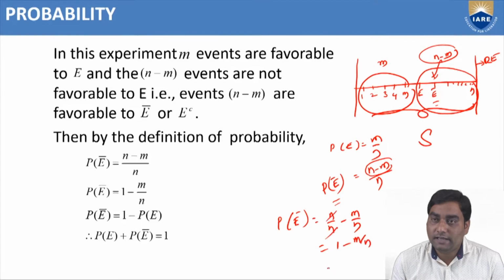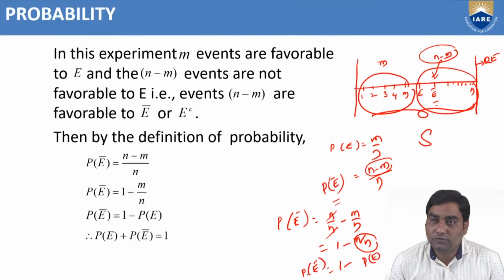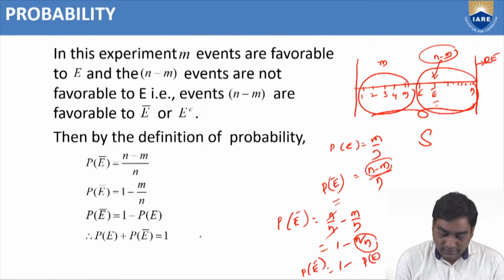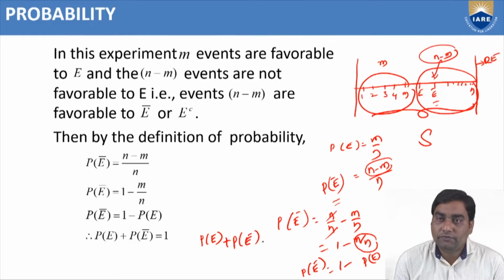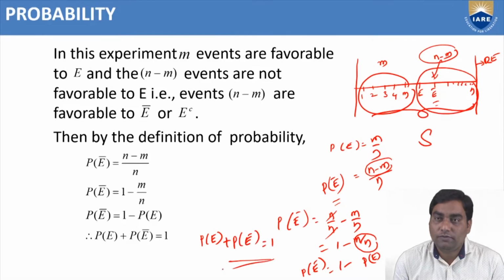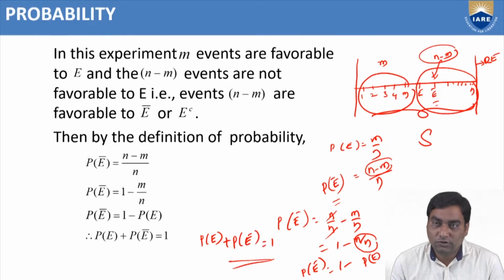1 minus m by n. But m by n is P of E. So P of E bar equals 1 minus P of E. Therefore, P of E plus P of E bar equals 1.